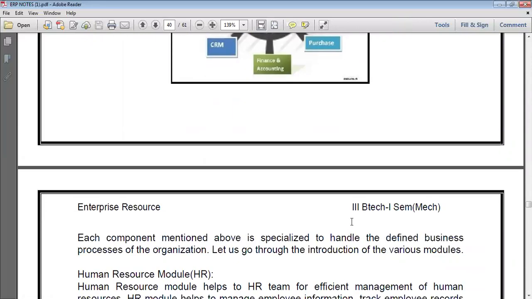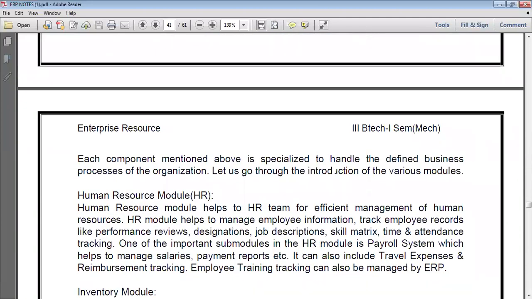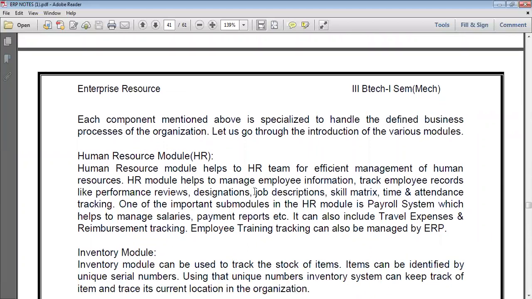Then each component mentioned above is specialized to handle a defined business department. So let us go through an introduction to the various modules of the organization. First, the human resource module, HRM.